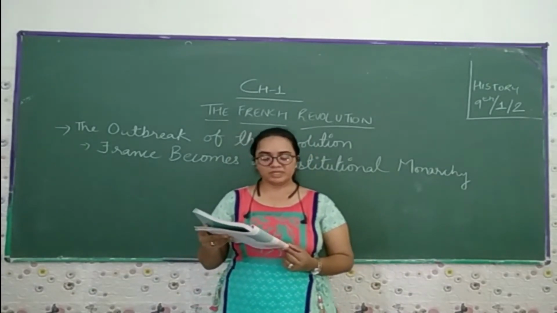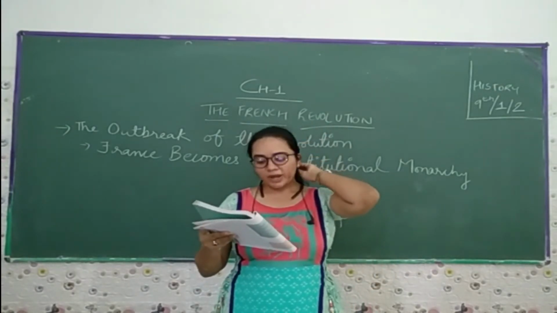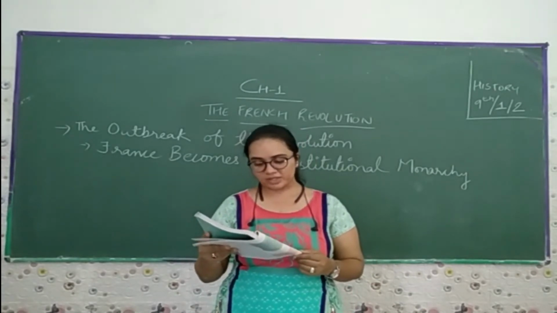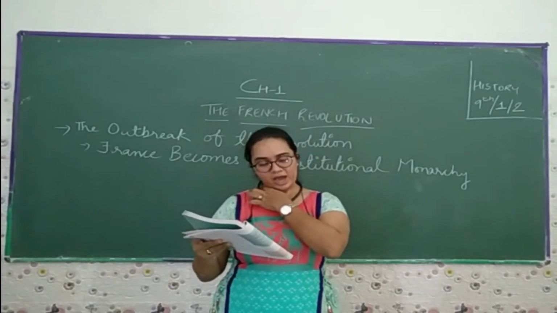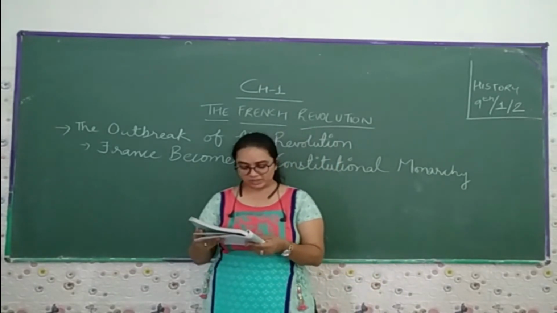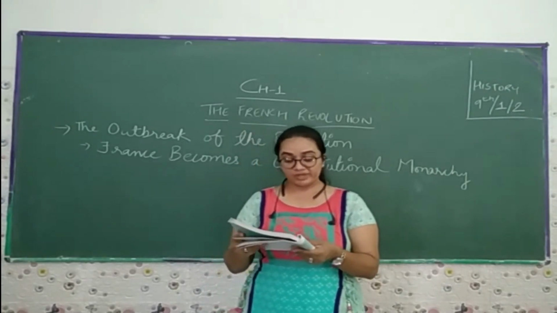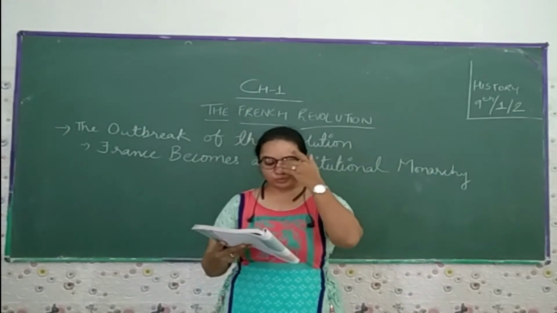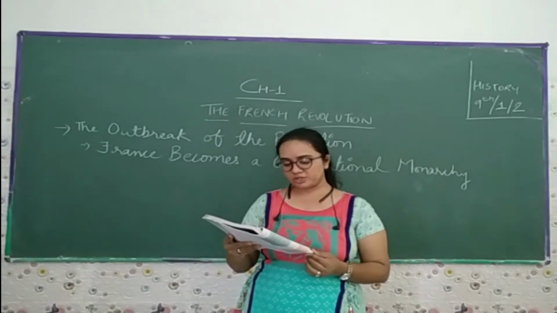A savage winter had meant a bad harvest, so the price of bread rose. Often bakers exploited the situation and hoarded supplies. After spending hours in long queues at the bakery, crowds of angry women stormed into the shops. At the same time, the king ordered troops to move into Paris on 14 July to quell the crowd's storm.